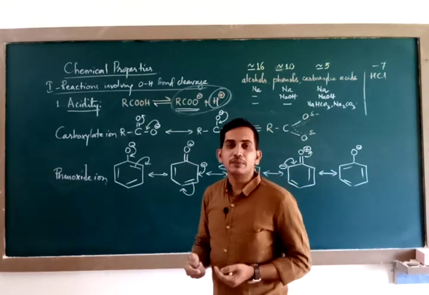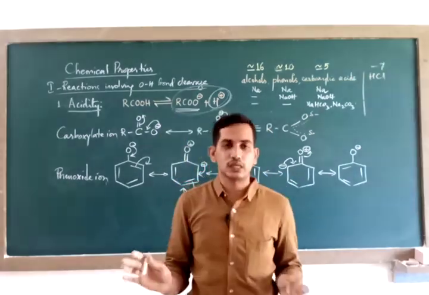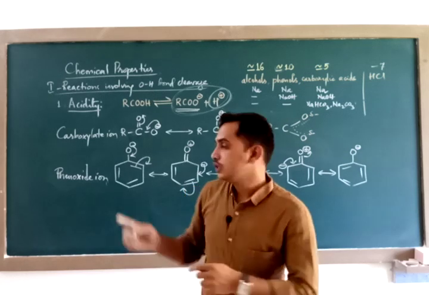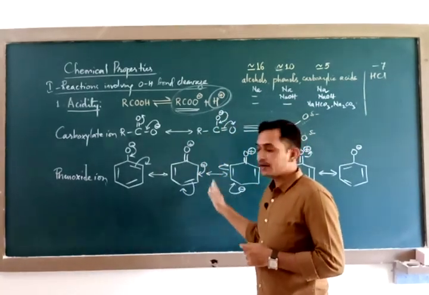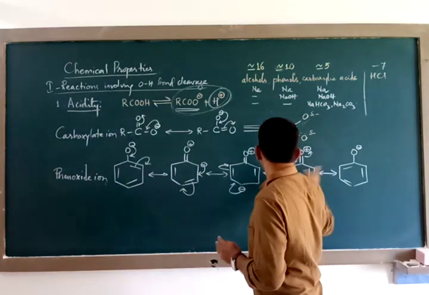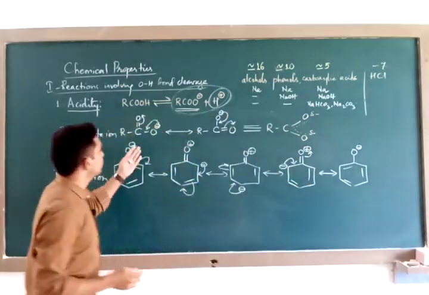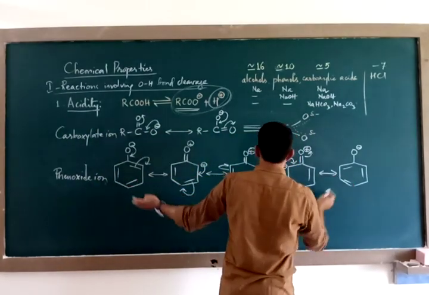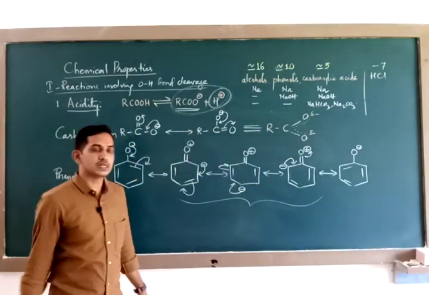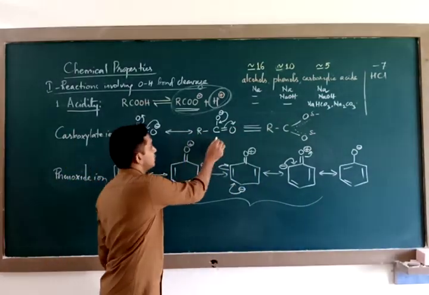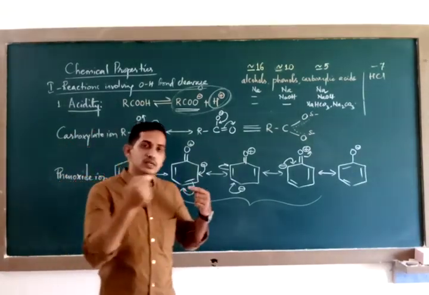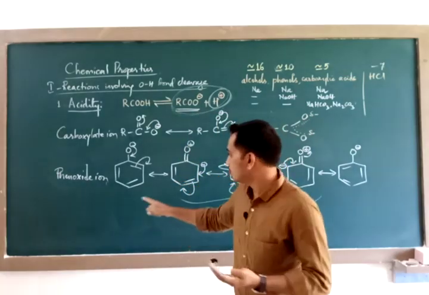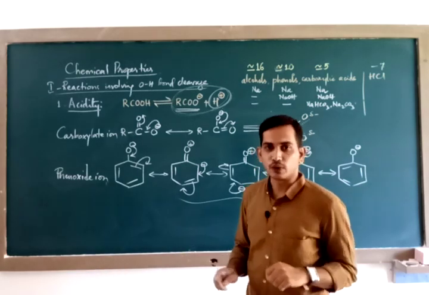This is one part. The second part is, if any compound has got more resonance structures in its ionic form, its acidic strength is also more. Keeping that in mind, you now compare the resonance structures of the carboxylate ion and the phenoxide ion. The phenoxide ion has got roughly 5 structures, whereas the carboxylate ion has got only 2 structures. If I count this as the resonance hybrid or the same original structure, you have so many structures for the phenoxide ion, but for carboxylate there are only 2. If you follow this logic, you might say, sir, the phenoxide ion has got more resonance structures, so its acidic strength should be more.